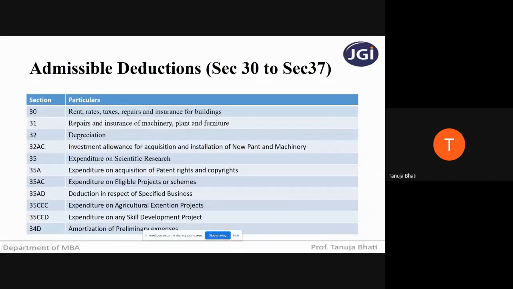depreciation. See, every business will be having assets, correct? And depreciation, as we know, is nothing but a fall in the value of the asset, okay, due to wear and tear, or maybe due to advancement in technology, okay, there can be a fall in the value of the asset. So how to depreciate the assets in the business in terms of income tax?